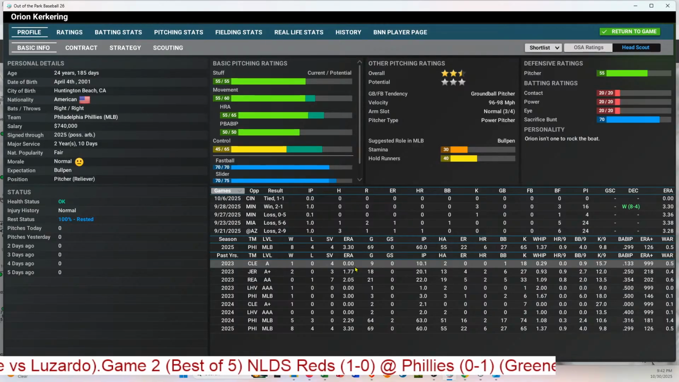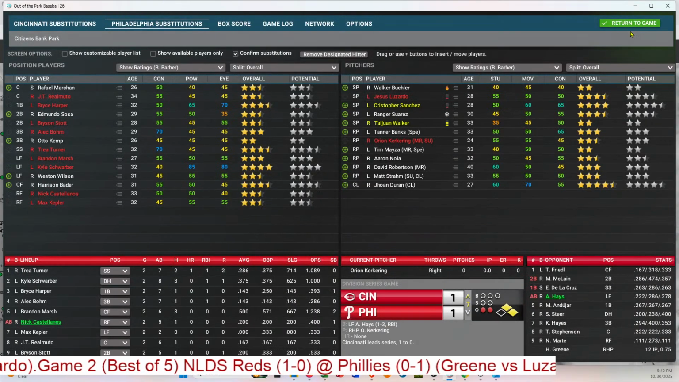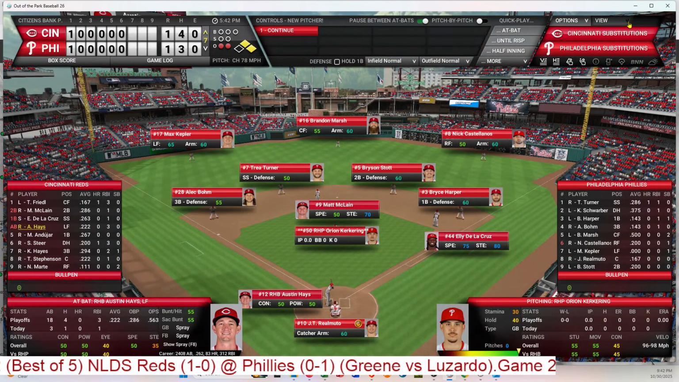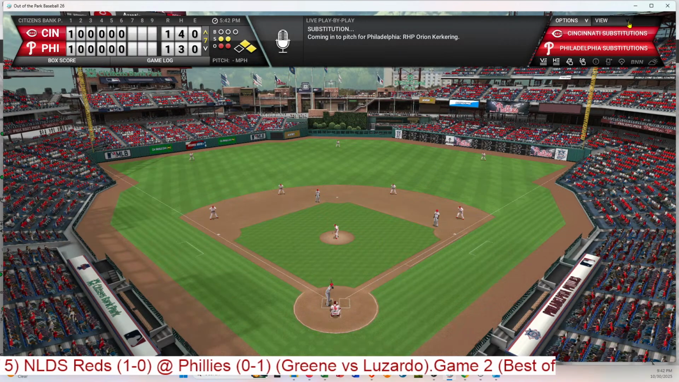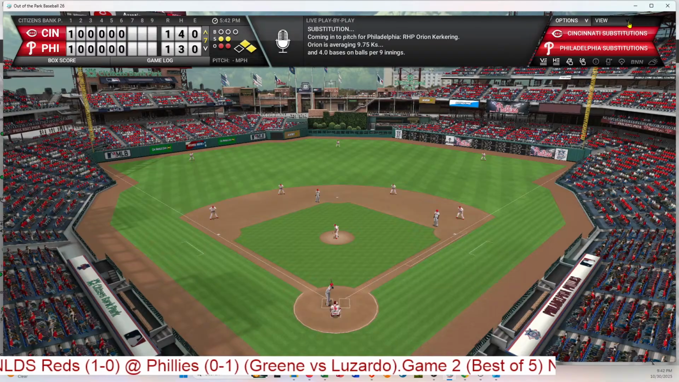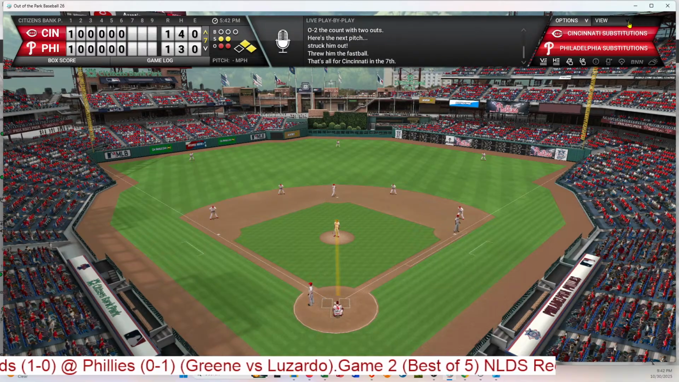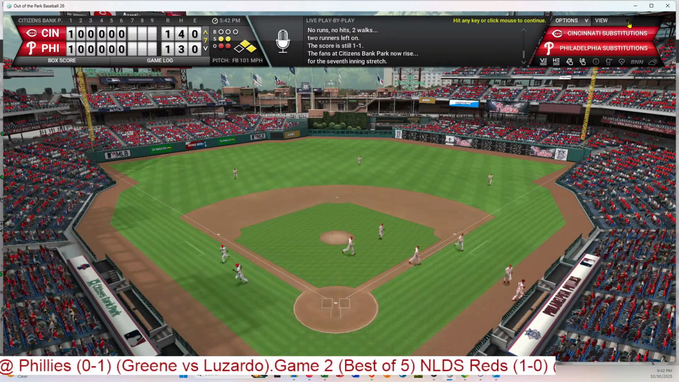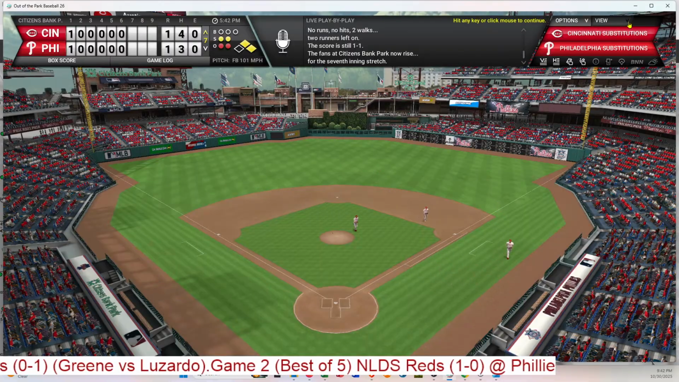Okay, his job is to stop this from going any further. And Hayes steps up. He was 1 for 3 against Luzardo with a strikeout. So 2 outs, top of the 7th inning, and a key part of this game. So Kirkering with a 2-strike pitch. Runners on first and second. We'll see what happens. And he struck him out. What a decision to bring him in. No runs, no hits, 2 left. And Kirkering does the job.